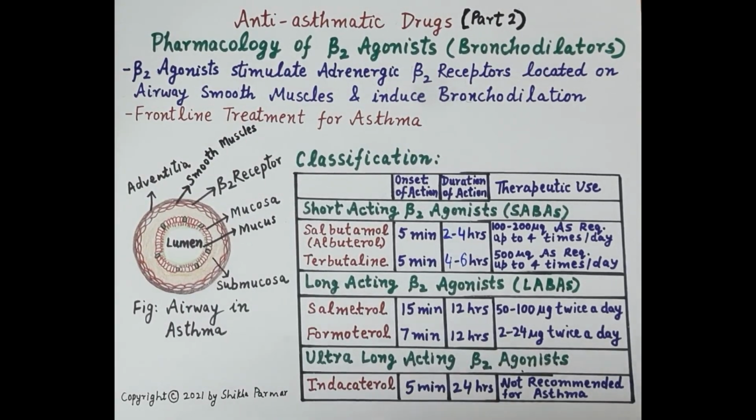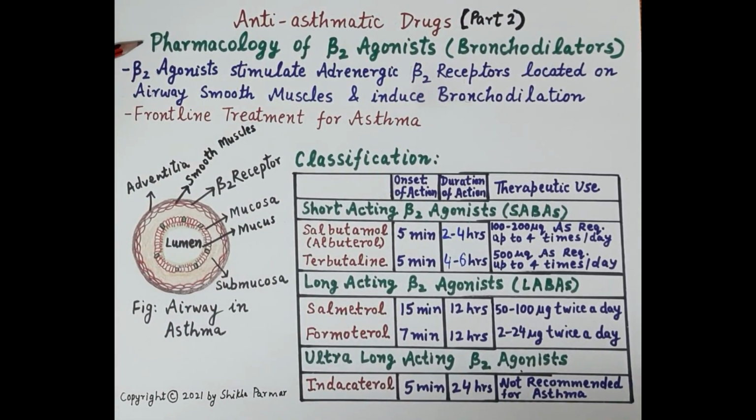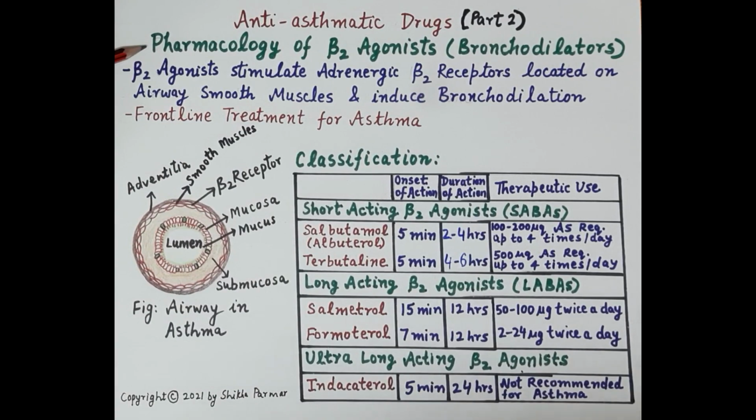Hello students, today we are going to discuss pharmacology of beta-2 agonist. Now this is covered in the video on pharmacology of anti-asthmatic drugs part 2. Beta-2 agonist is a class of anti-asthmatic drugs. Beta-2 agonists are bronchodilators. Now these drugs provide symptomatic relief in asthma by inducing bronchodilation.